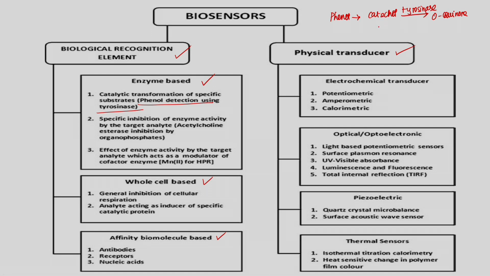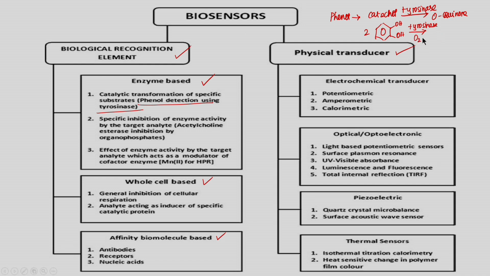So, catechol, which is converted in the presence of tyrosinase, is nothing but taking up oxygen, right.